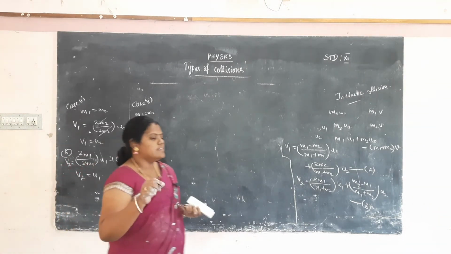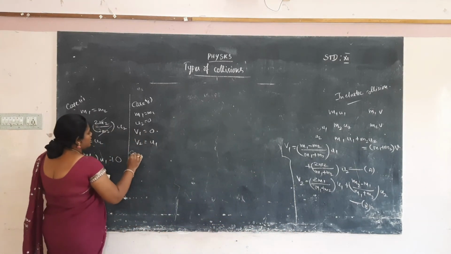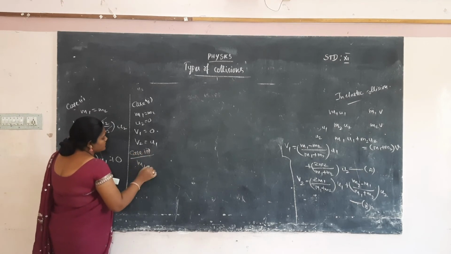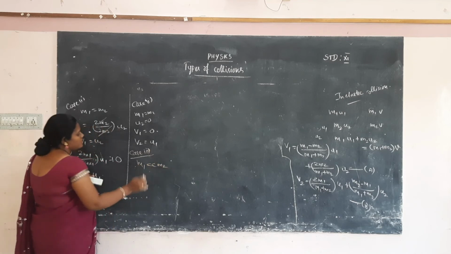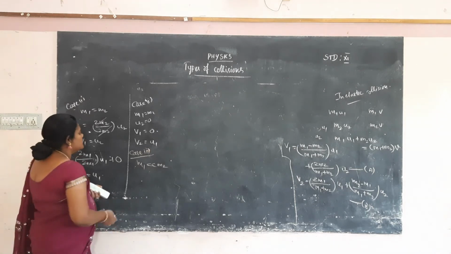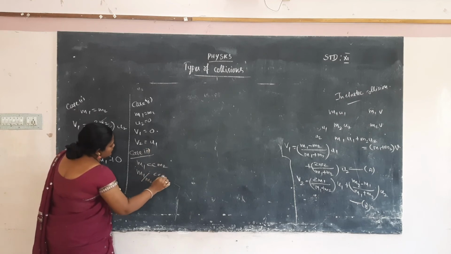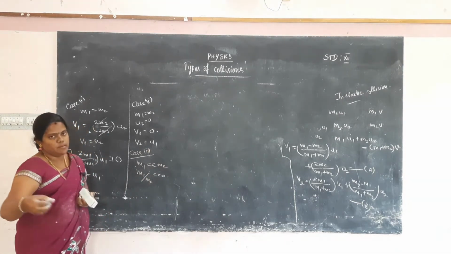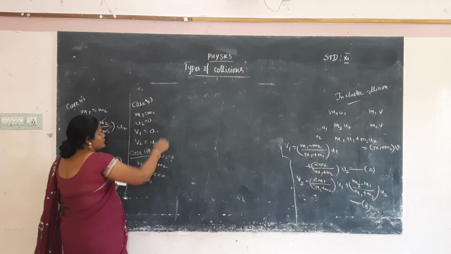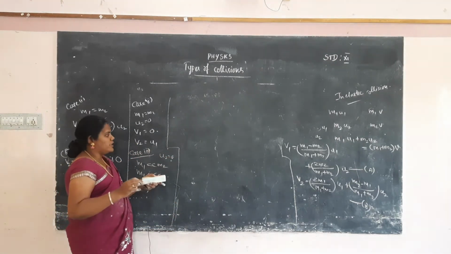And we are taking the third case. The third case is mass M1 is very much less than M2. What's the meaning of that? The mass of the first particle is very much smaller than the mass of the second particle. So this way M1 by M2 is less than or equal to 0. After that U2 is also 0. So we have to substitute the two values in these A and B equations. M1 by M2 will be 0.